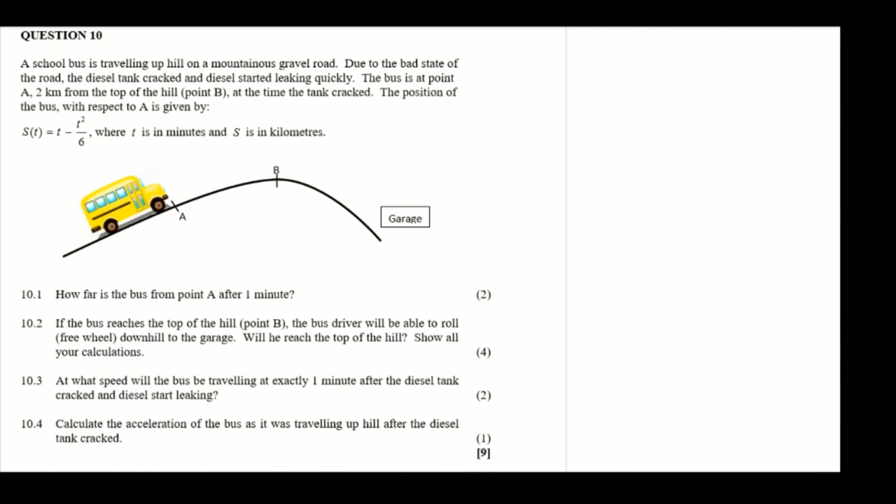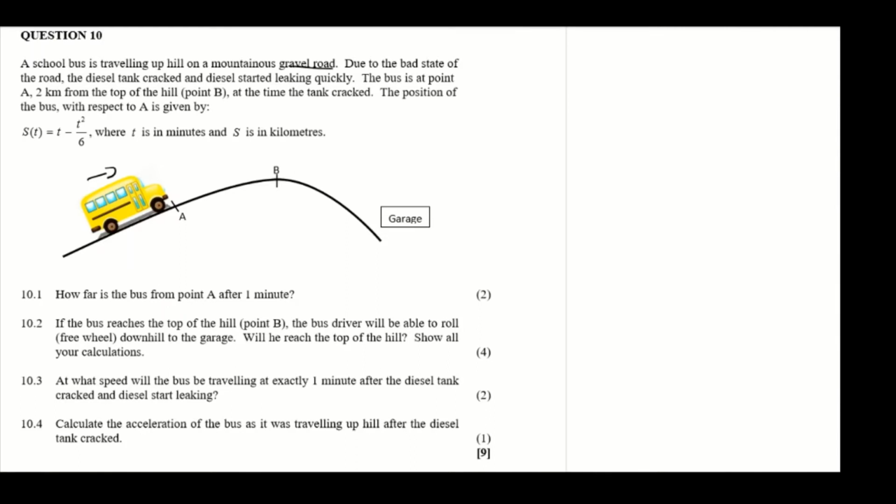Okay, question 10. A school bus is traveling uphill on a mountainous gravel road. As you can see, this school bus is traveling uphill on a mountainous gravel road. Due to the bad state of the road, the diesel tank cracked and diesel started leaking quickly.